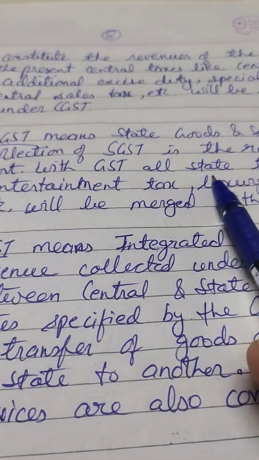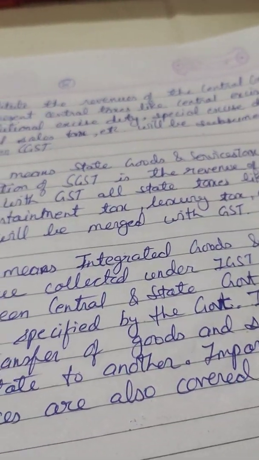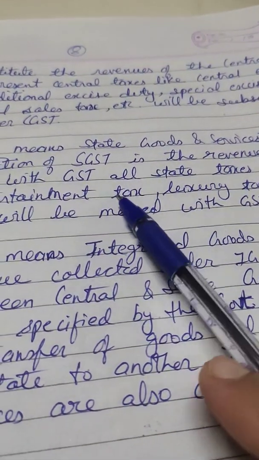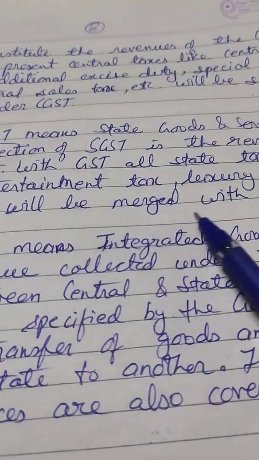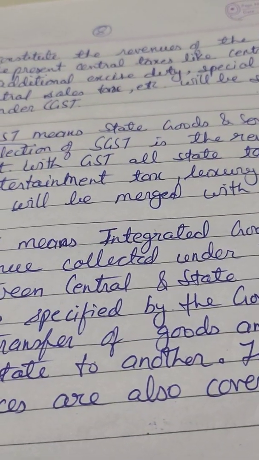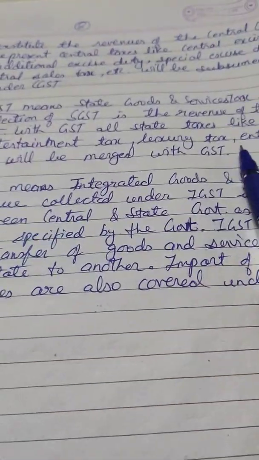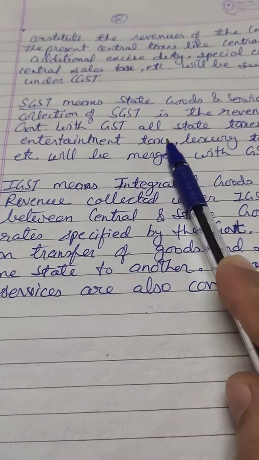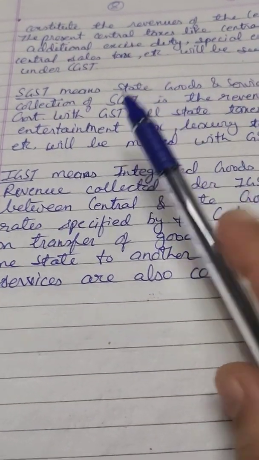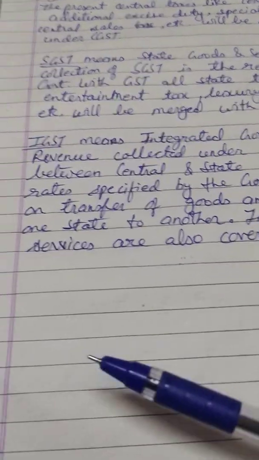With GST, all state taxes like VAT, entertainment tax, luxury tax, entry tax, all the taxes which are levied or imposed by the state government, are merged with GST. Now only GST is charged, and all these other taxes are merged with GST. And the collection of SGST contributes to the revenue of the state government.